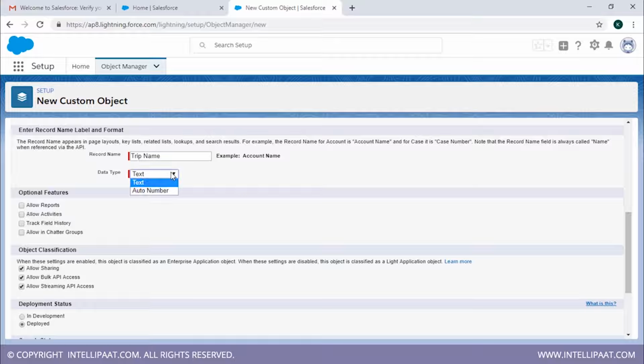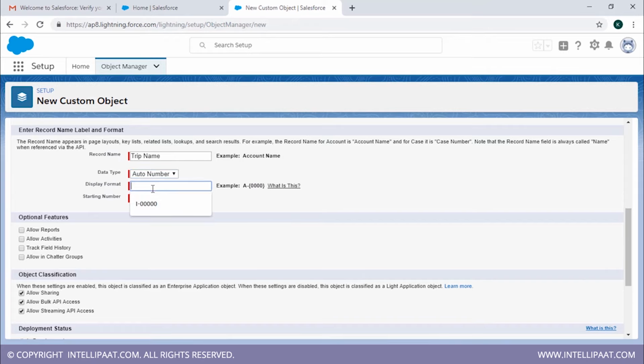Now the data type, we have two types of data types here, that is text and auto number. Since we're gonna have our car number over here, we're gonna keep track using the car number. So we're just gonna choose the data type as auto number instead of text. Now we'll need to fix a particular display format. So let's just go with I dash, and then we're gonna have the curly braces. Then we're gonna have 5 zeros over there and close the curly braces. Now this is how the car number is going to be displayed. You can adjust your zeros according to your wish. I just added 5 zeros.